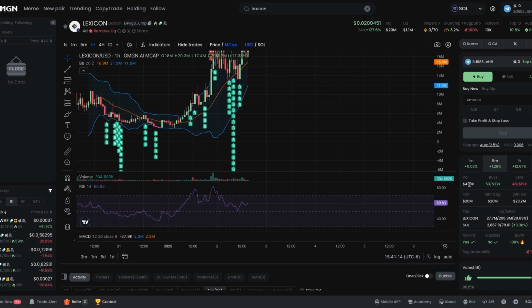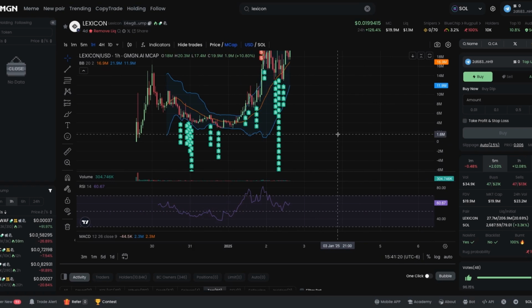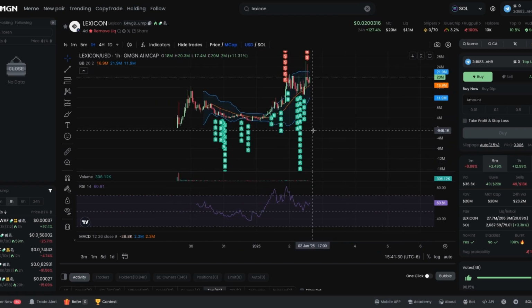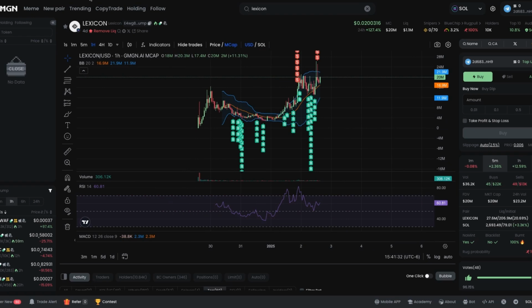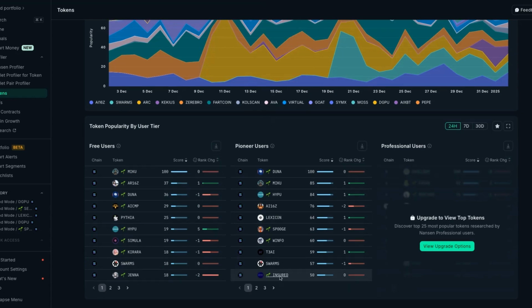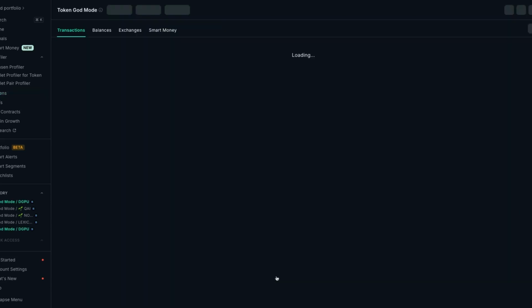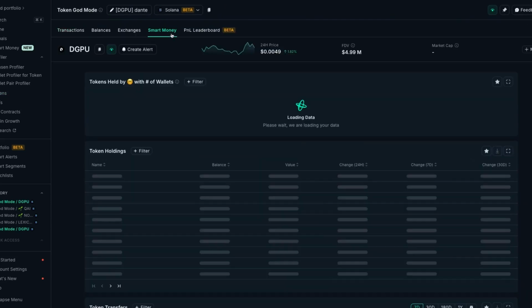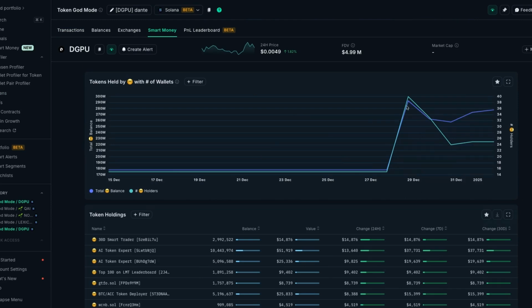As always, take a look at the volume, take a look at the market cap. You're going to be looking at those typical levels. If it's a new coin, you've got 100K, 400K, 800K, 1 million, 5 million marks that you're going to show resistance at. But other than that, those are the stats I always look at. And then I compare it with Nansen. So if we just go to, let's see, DGPU here, you can see the smart money holding steady. It shot up here.